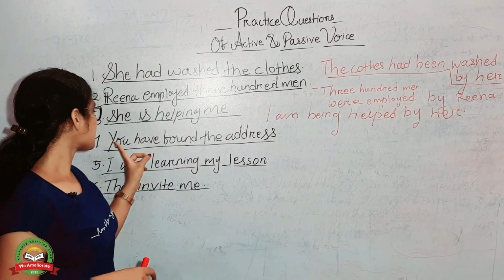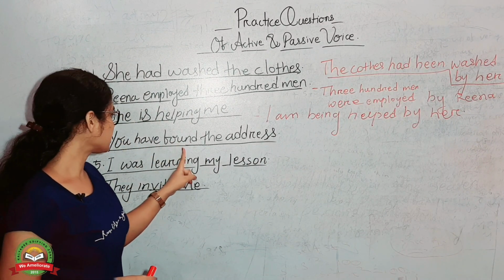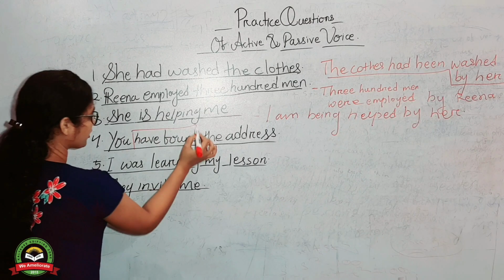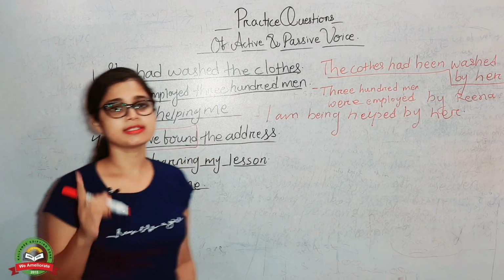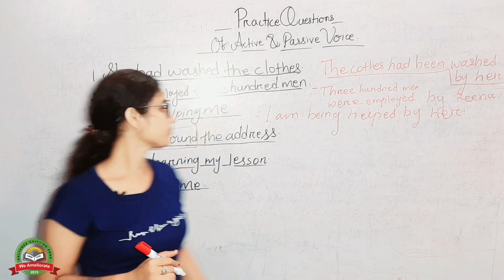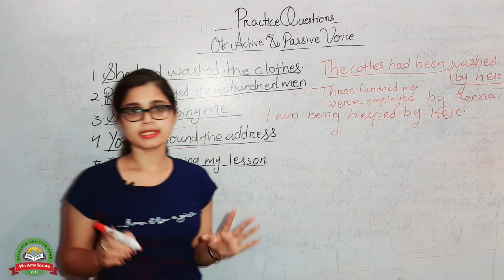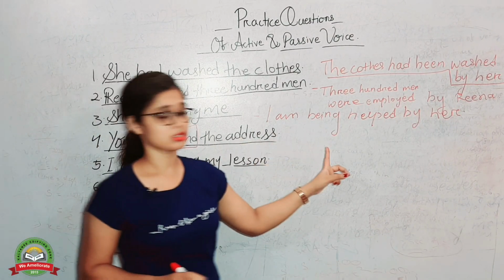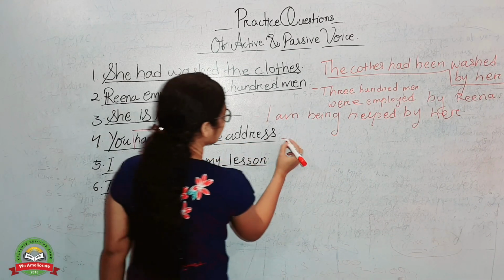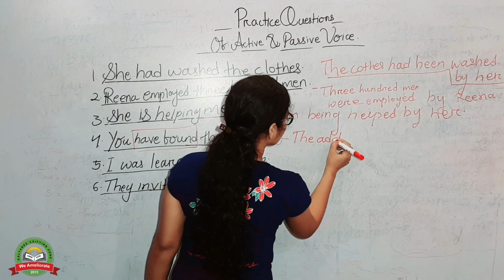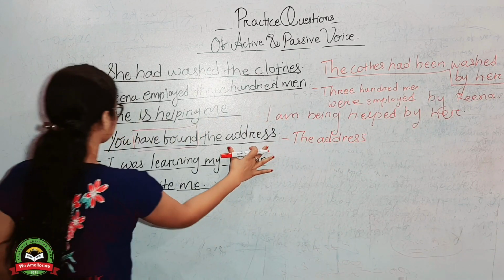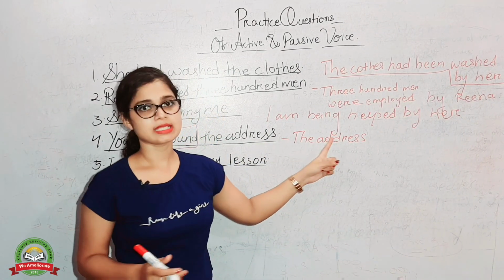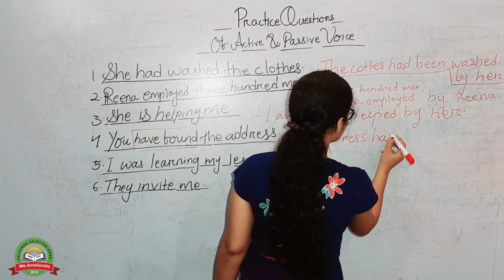So the subject, verb 3, then the address. It is written here. Means as here have and verb 3 are used, the sentence is in present perfect tense, right? So that is what we got to know. The next step we have to do, we have to take the object as the subject, and the object is the address. Here what will be? Address is singular or plural? Singular. The address has.